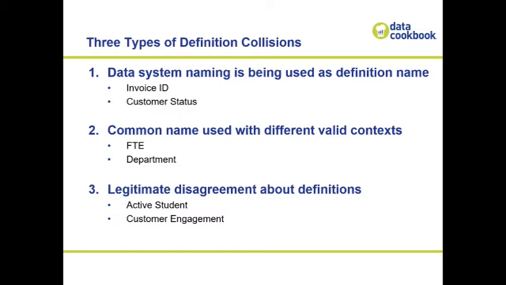Status is another one. You might have a field called customer status, and in some cases it could represent some sort of database status, or like last updated on. And in another case it could reflect that they're active, or engaged, or purchased something within the last 30 days, or whatever that might be. So one of the common points of confusion is worrying too much about one particular data system's naming and how it might conflict with another data system's naming or a business glossary naming. They don't have to be the same. Data systems can have the same names, but the glossary cannot.